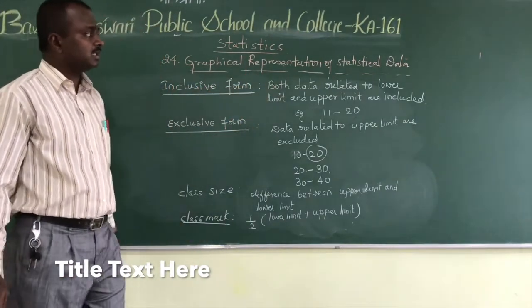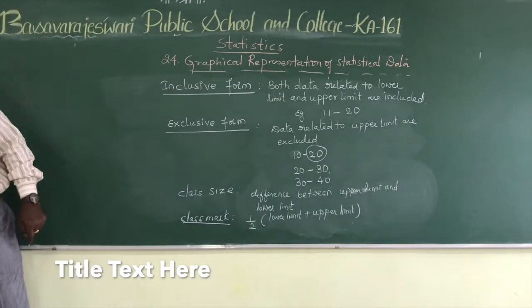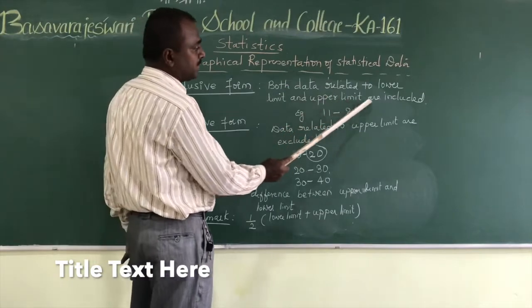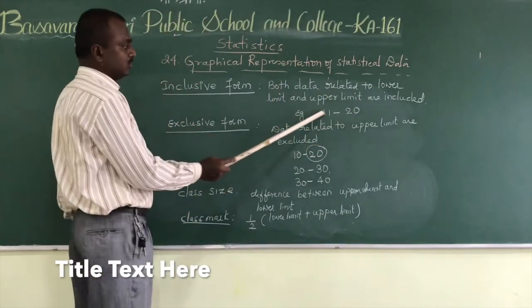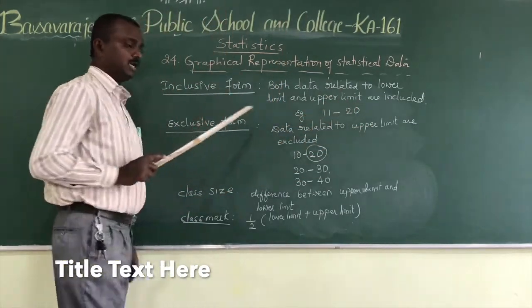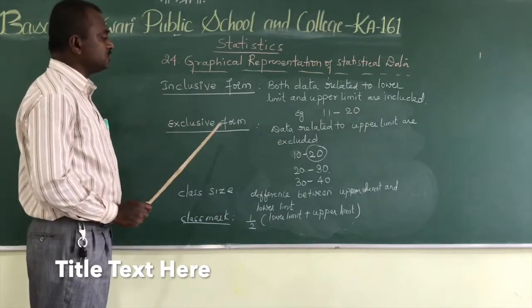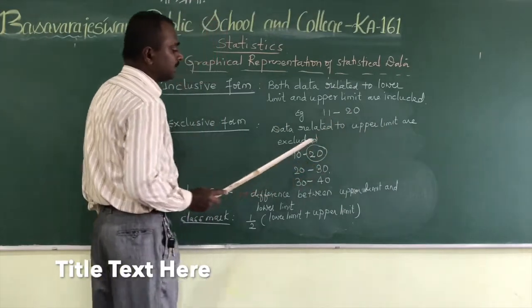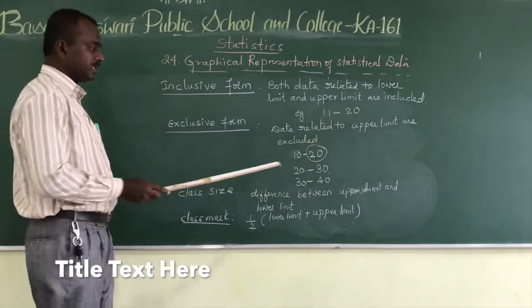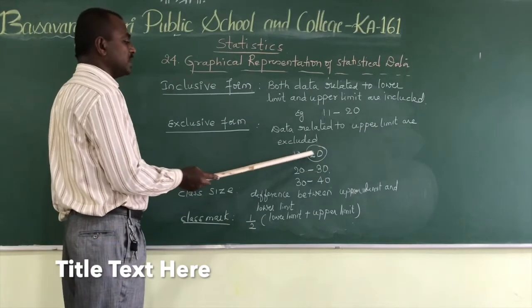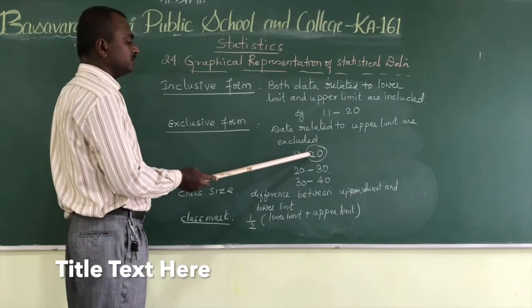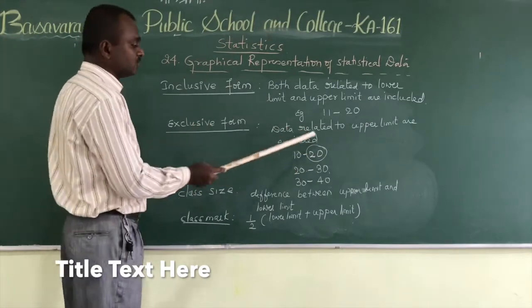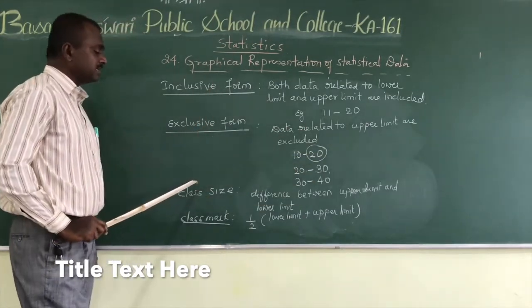Both the lower limit and the upper limit are included. What is meant by exclusive form? Data related to upper limits are excluded. We will remove this 20 and include this 20 in the next class interval. Similarly, it goes on.